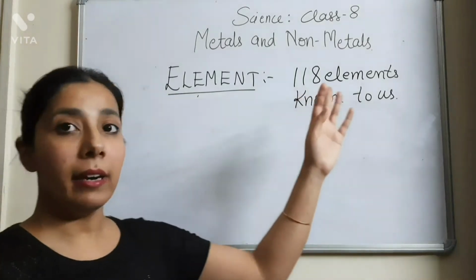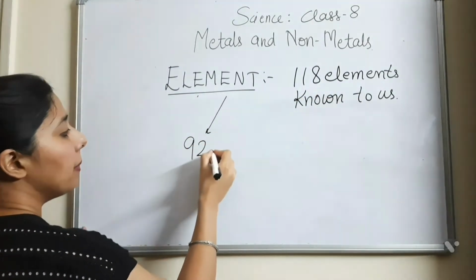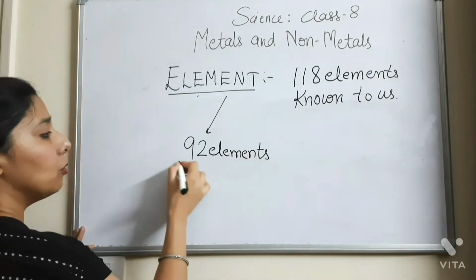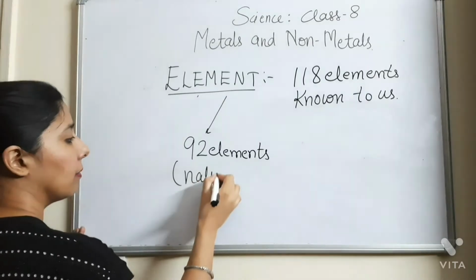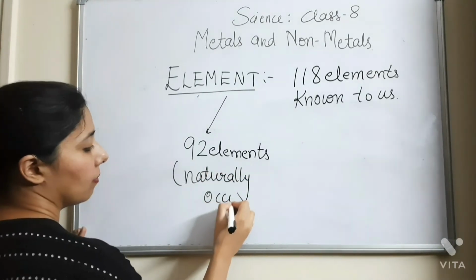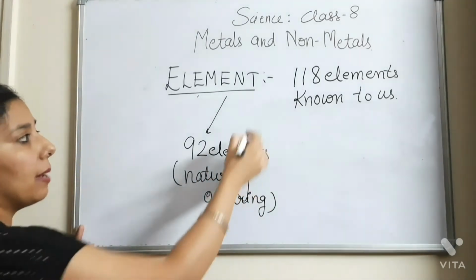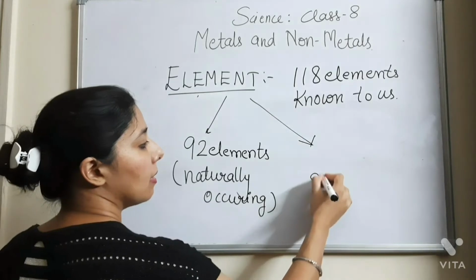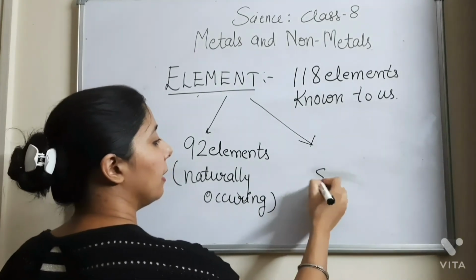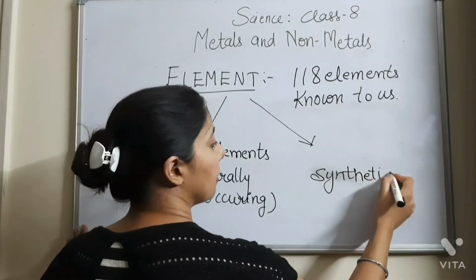Out of 118 elements, around 92 elements are naturally occurring. The rest of them are synthetic elements.